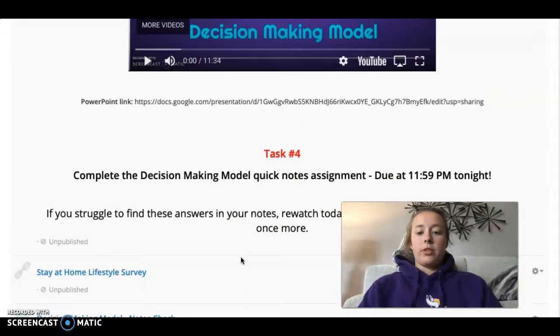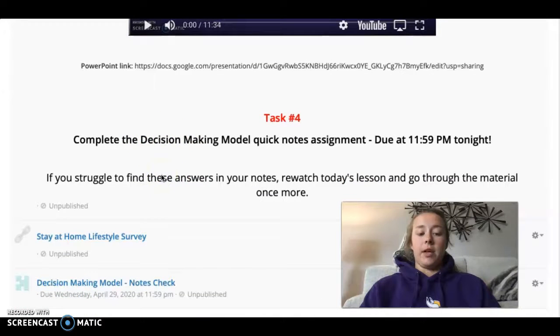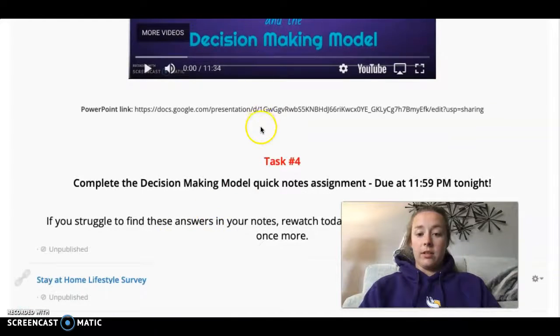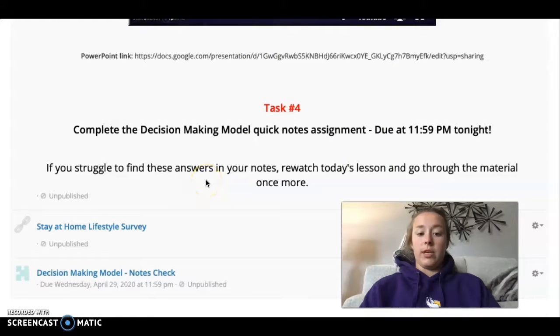And then task 4, what you're turning in today. Okay, you're going to complete the decision-making model quick notes assignment. Okay, so that is right here, the decision-making model, the notes check. Okay, it's going to ask you a couple questions about what you learned watching the videos today. Okay, if you struggle to find these answers, rewatch this lesson today and go through the material one more time.